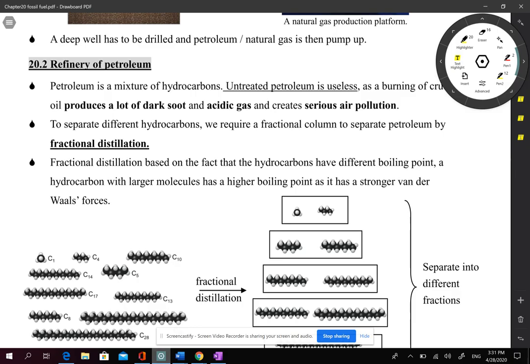When they dug into the earth's crust, they found some liquid which is dark, black in color, and they burned it. But it had a very bad result, because when you burn it, it produces a lot of dark soot. Soot is similar to smoke. If you write smoke, it is also acceptable in examinations. And it will also produce acidic gas.